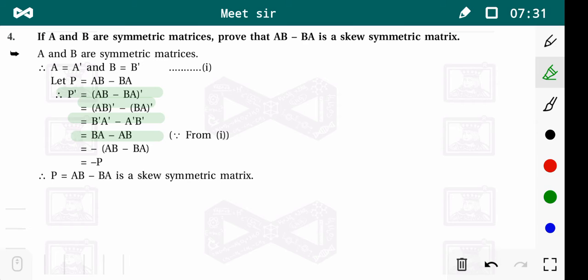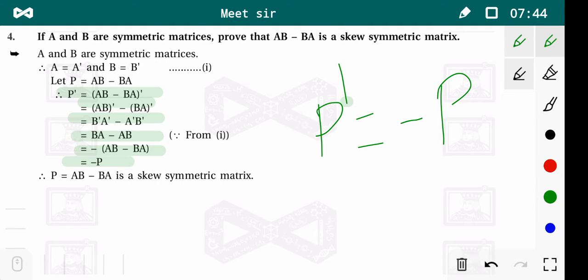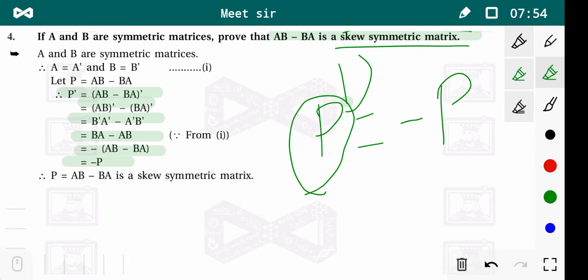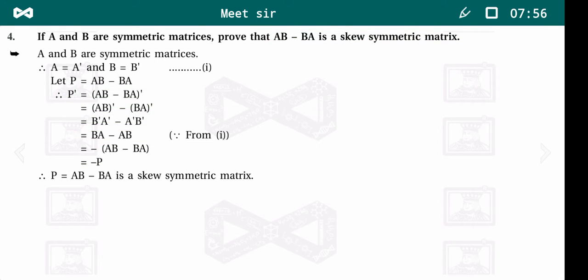Now we take common negative sign, that will be as minus of (AB minus P), that is minus P. That means P dash is equal to minus P. That means matrix P is a skew symmetric matrix. What is matrix P? It is AB minus BA, that is, AB minus BA is a skew symmetric matrix.